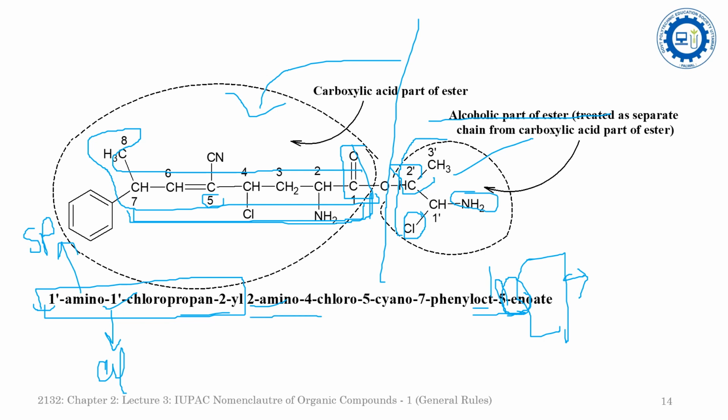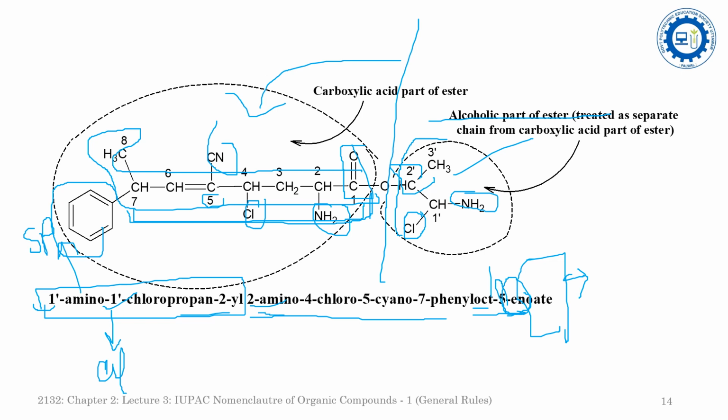Now come to the part: what will be the primary prefix? The primary prefix represents the functional group or the extension of branching. So there is no extension of the branching. Other functional groups are attached: one is amino, chloro, and cyano, and one phenyl group is attached. You have to arrange them all in alphabetical order.